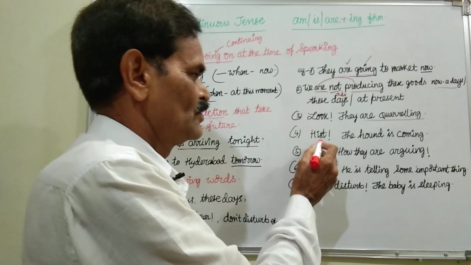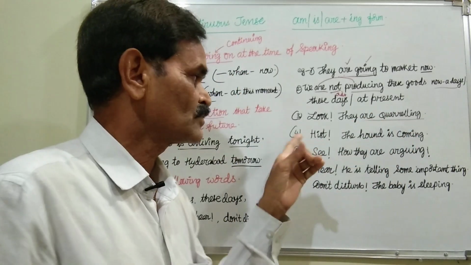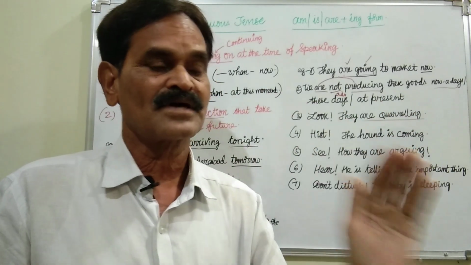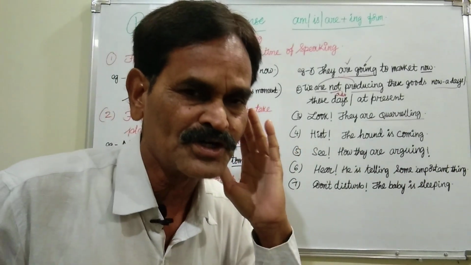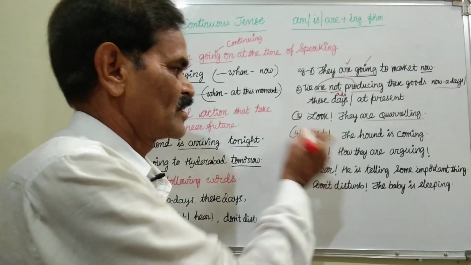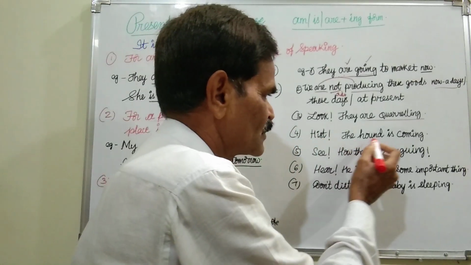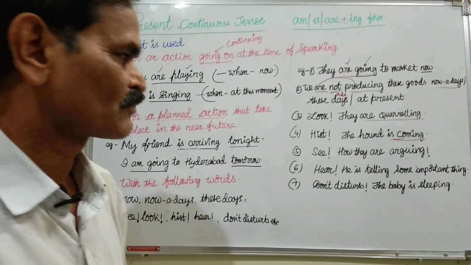In the same way, "Shh, the hound is coming." "Shh" means we are actually asking them to maintain silence. Why? That hound is coming. We have to listen to its sound. That's why we are alerting them to maintain silence. Then present continuous, is plus ing form.